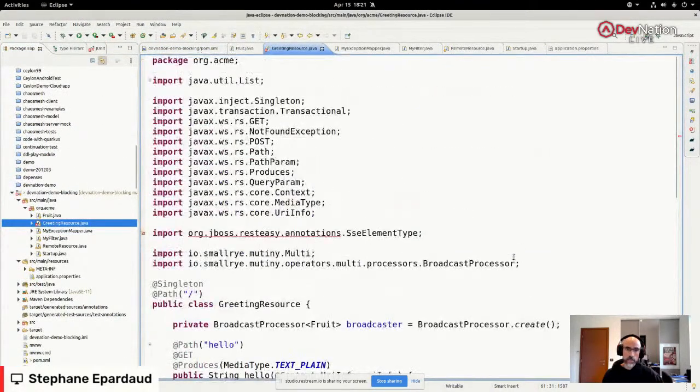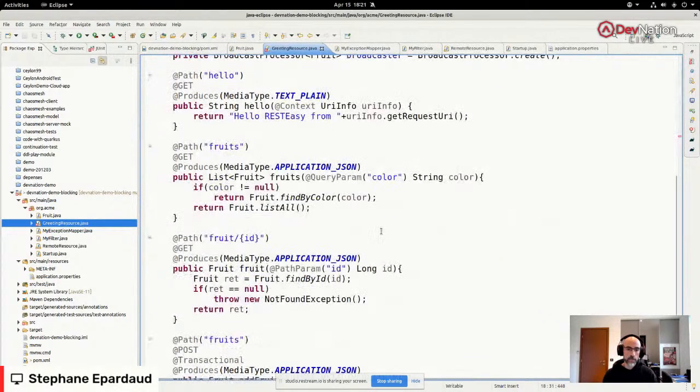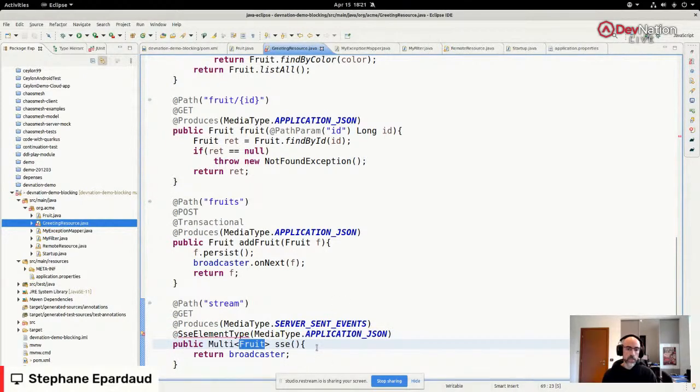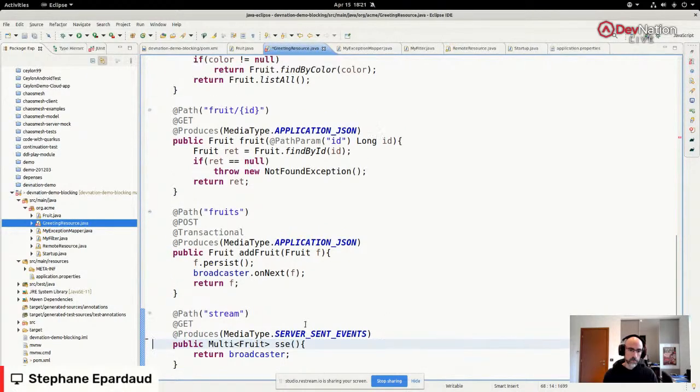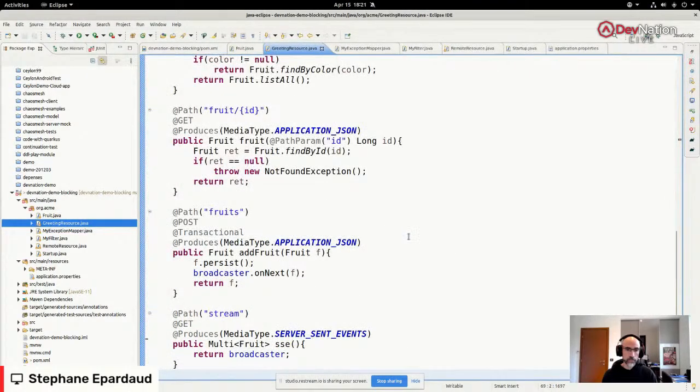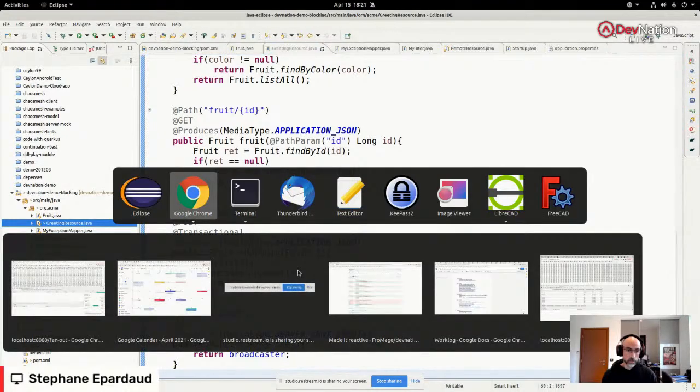Well, I can notice here already I have one problem, which is that the SSE element type annotation that we use to describe what each type of the server-sent event is going to be serialized as, this doesn't exist. All right, fair enough. Let's just suppress it, remove it. We don't need it anyway. And that's it. Oh, hold on.